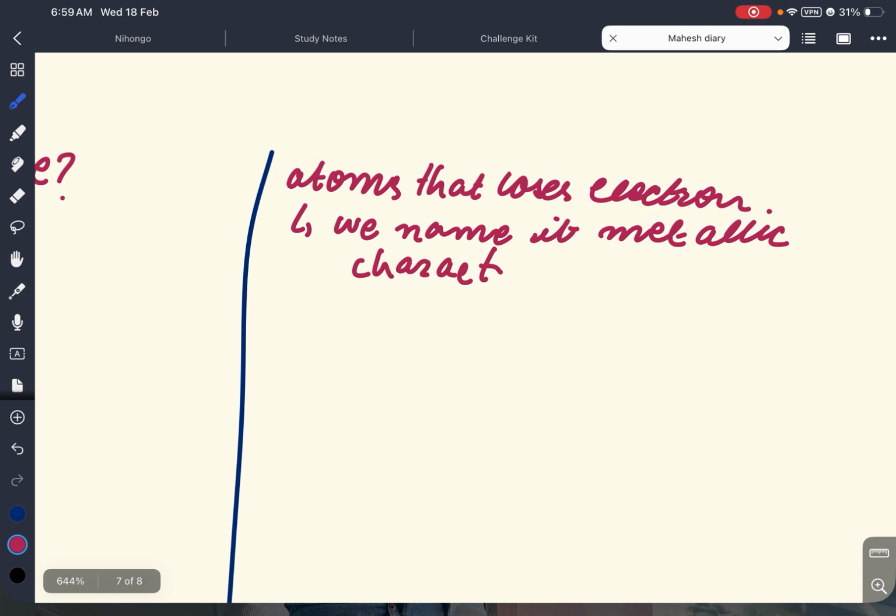For example, we call it sodium. Sodium is a metal and it has a quality of losing, right? हमने अभी देखा. So that's why it's a metal.